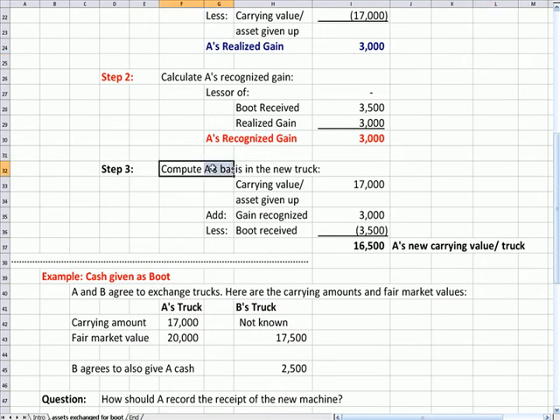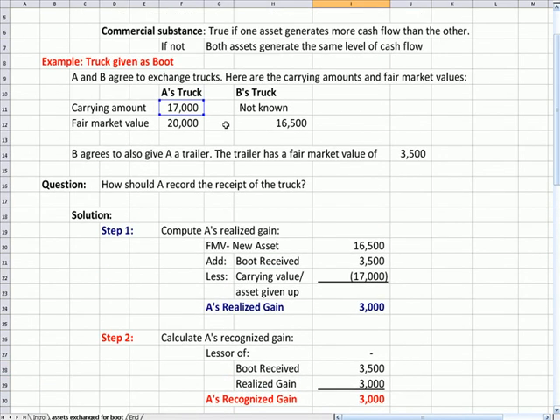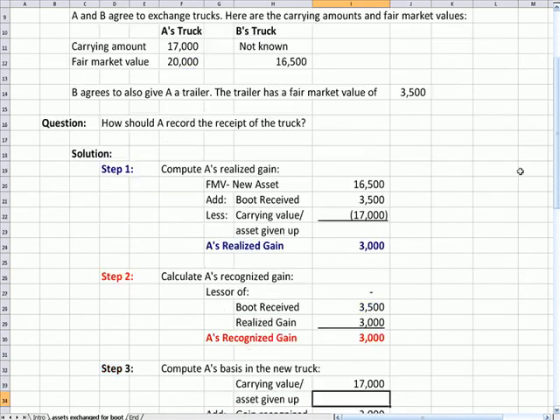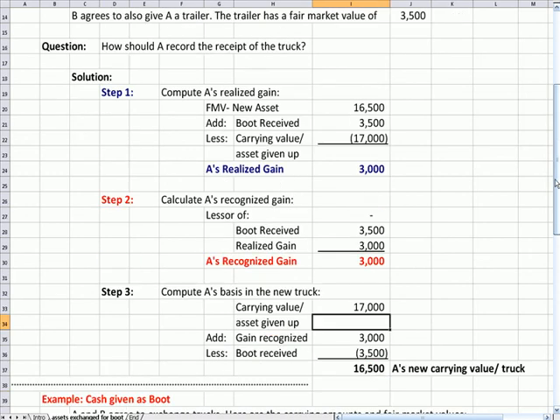And so step 3 is, let's compute A's basis in the new truck. Well, we gave up a carrying amount of $17,000. That's linked in up here. We add in the gain that we recognized, not that we realized, but what we recognized, which was the $3,000. I'm going to link that. So you can see that it's linked, step 2.